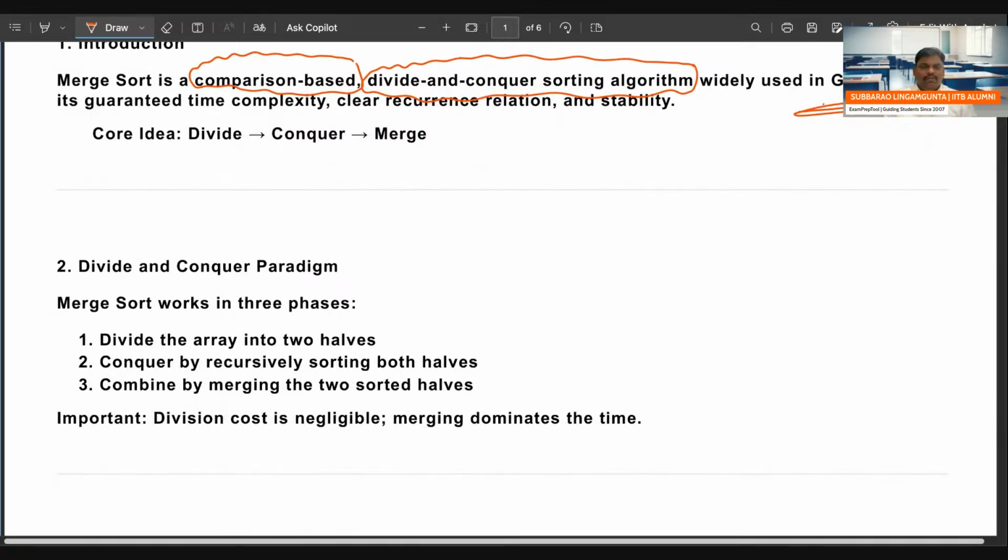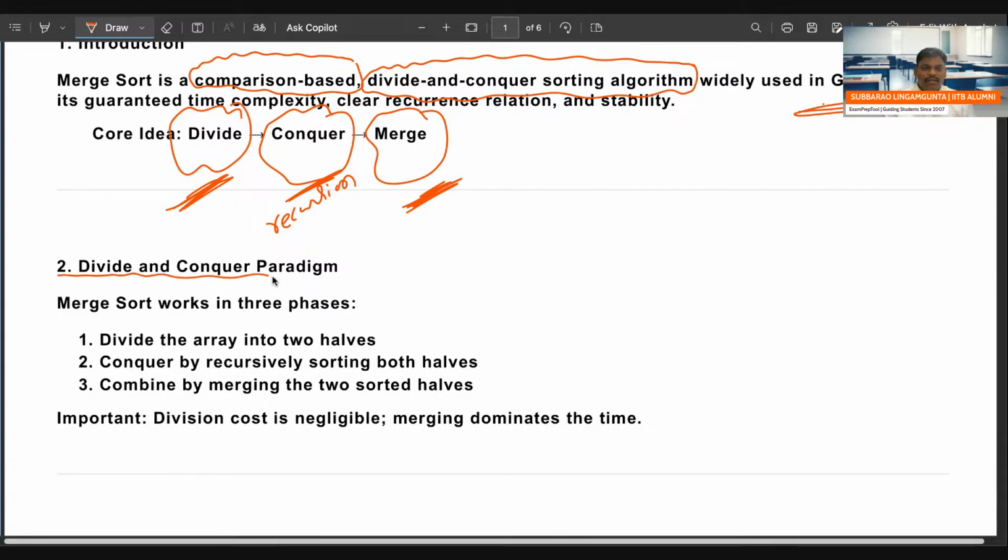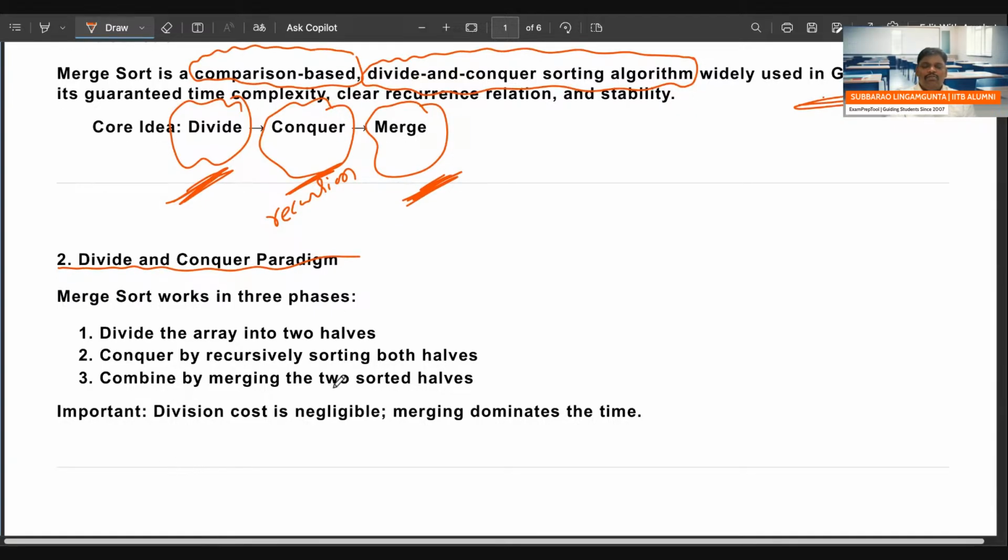See this one. Normally divide and conquer means first you divide, next you conquer, next you combine. Combine means the merge algorithm. Divide means the divide algorithm. Conquer means recursion. Here recursion will be there. So this follows the divide and conquer technique. That is okay. Now see the algorithm a little bit.